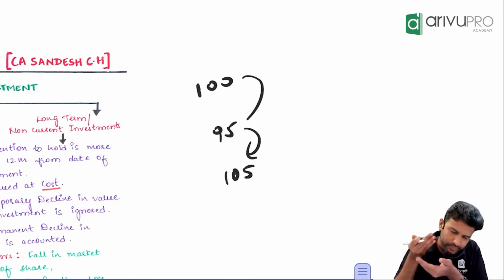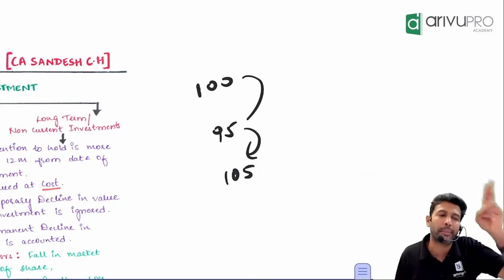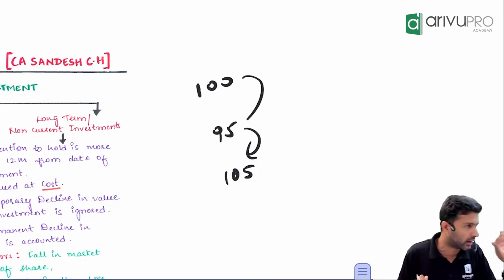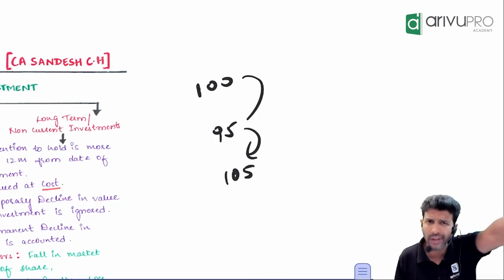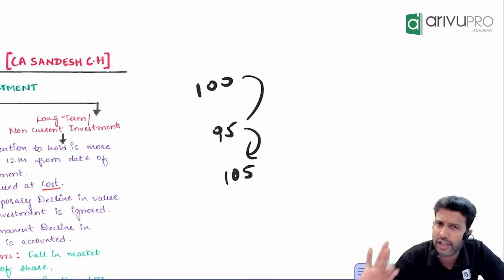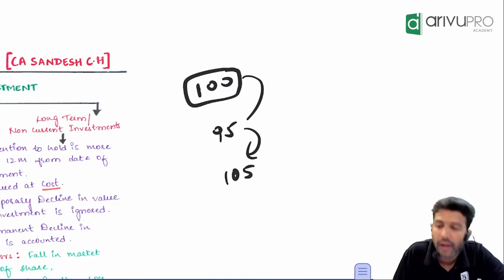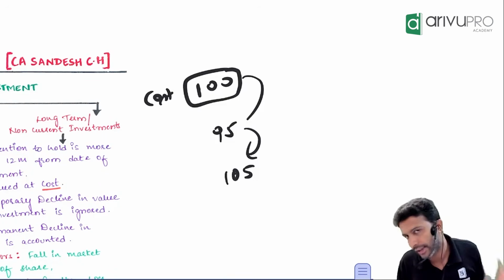By default, the share price will go on fluctuating. We can't keep accounting every day, every hour, every minute. So what the standard says is, if it's a long-term investment, value it at cost. How much did I buy it for? 100. So that means the cost for me is 100. Value it at that.